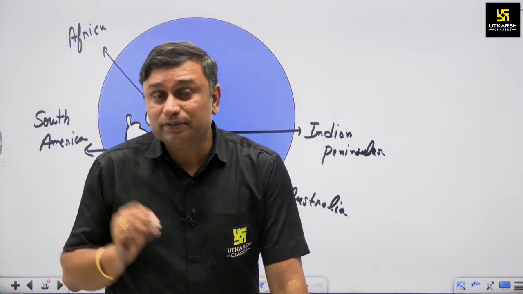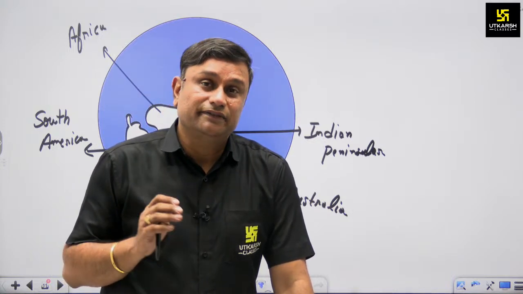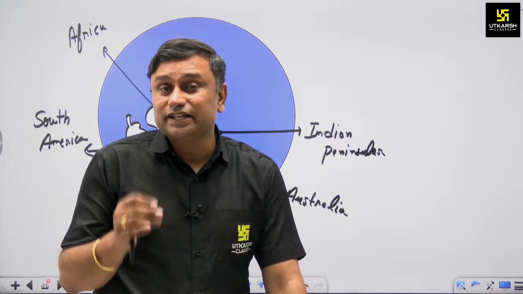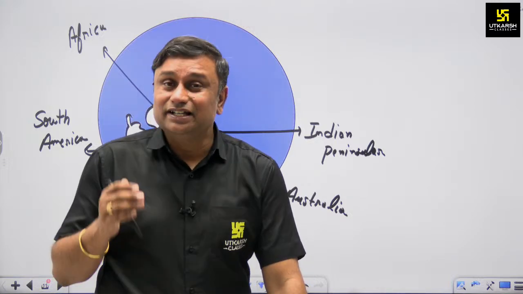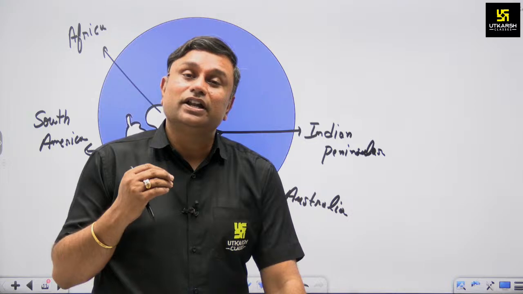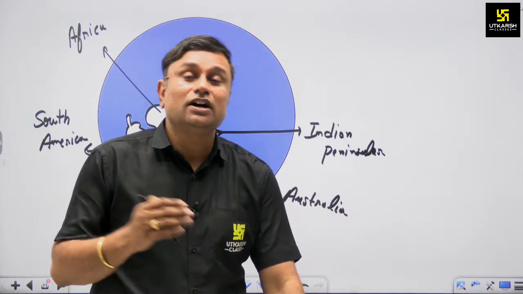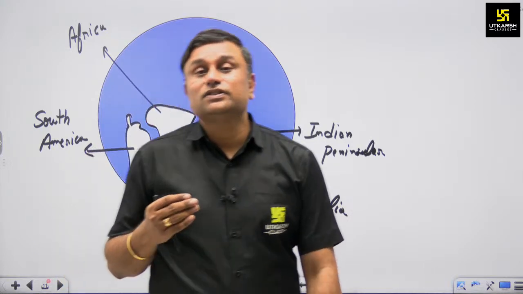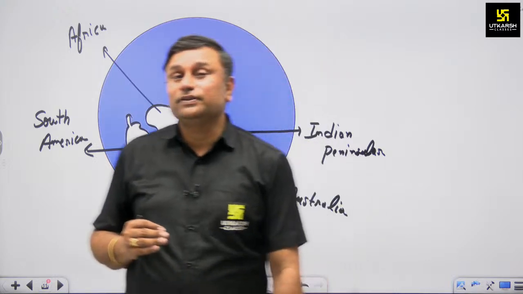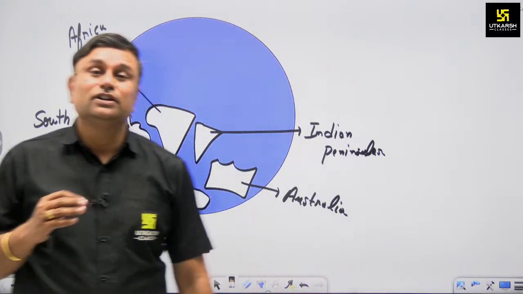Around 25% of non-metallic minerals are available in Rajasthan. And why is all this available in Rajasthan? Because Rajasthan is part of Gondwana land. Rajasthan is part of the oldest rock system which was formed during the earlier period of earth formation. That's why we have lots of minerals.